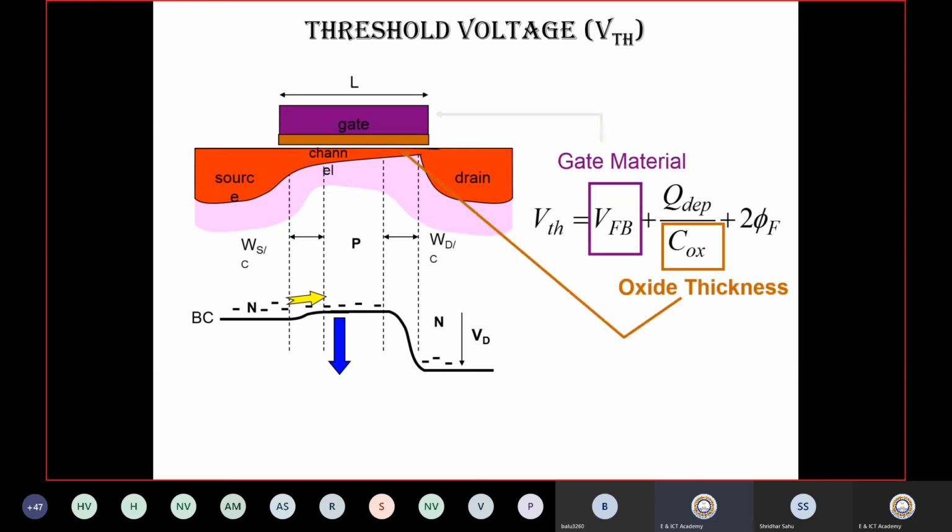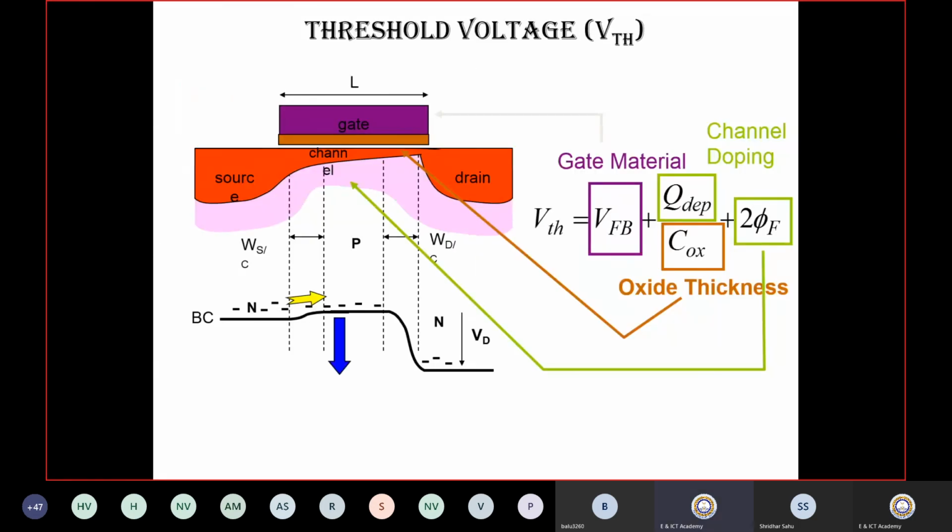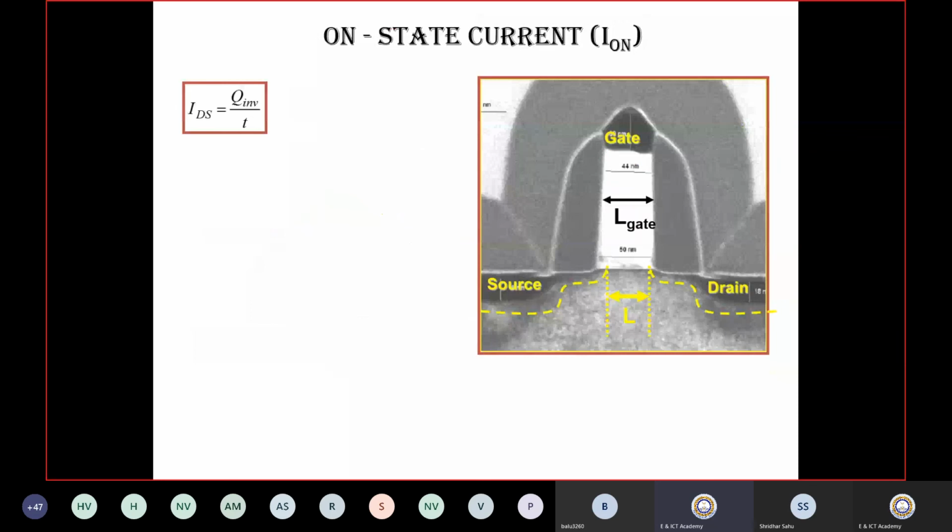You can see this is about the threshold. This is just a representation of how the threshold voltage of the transistor is decided. Again, our leakage current is inversely proportional to the threshold voltage. If you reduce the size of the dimensions or reduce the voltage, it will reduce the threshold voltage. If the threshold voltage reduces, the current will increase. I am talking only about the off current, not the on current. So off current is the problem in conventional CMOS devices. That's why after a few technology nodes, they have gone beyond.